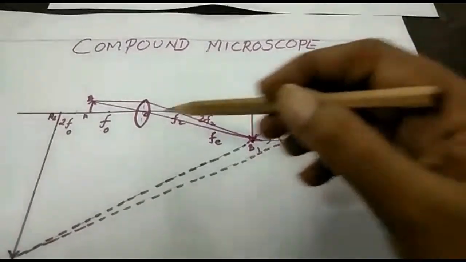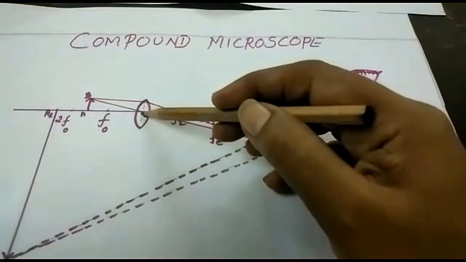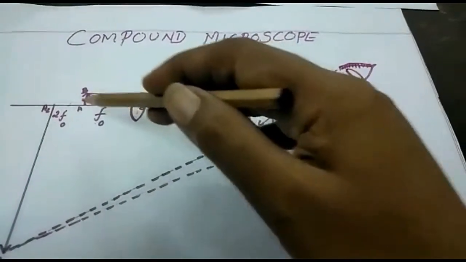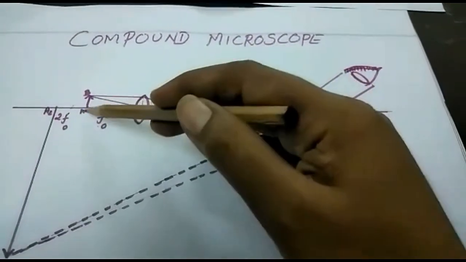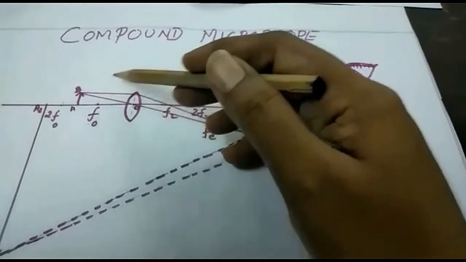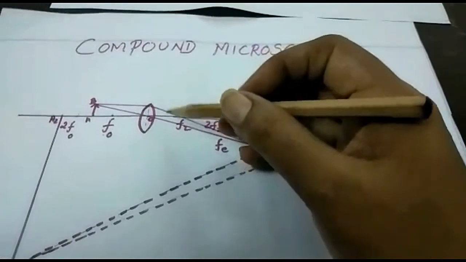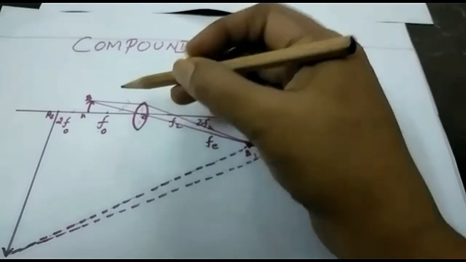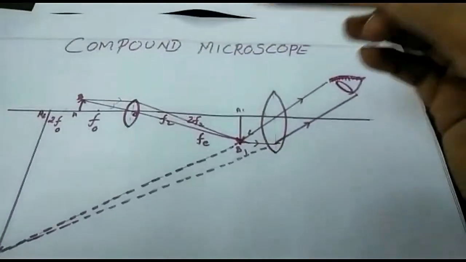The objective lens has a short focal length. The object is placed between f and 2f, that is, beyond f. So it obeys the rules.